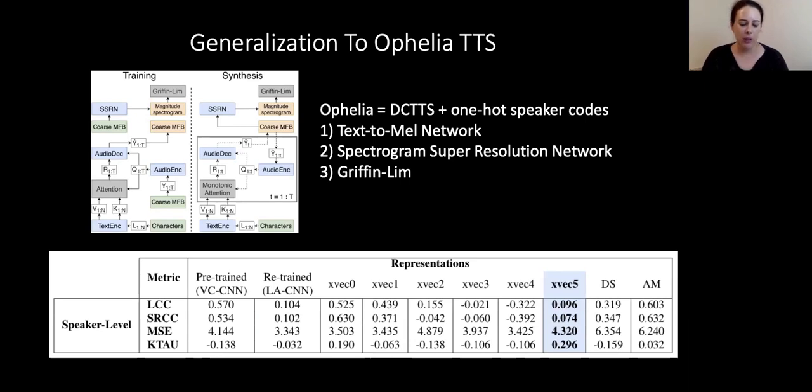When we apply the MOSNet to the synthesized speech for Ophelia and aggregate at the speaker level, what we do see again is that the best representation as far as correlation metrics go is X factor 5, which is the device quality, similar to before. However, the correlation overall is quite poor. So we cannot say that the MOSNet is working very well on this data set, even though we have identified a better representation to use compared to the others.